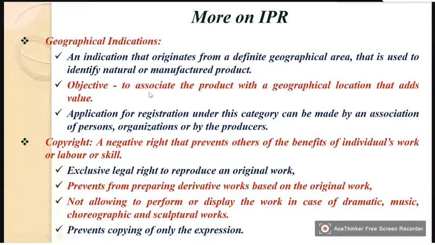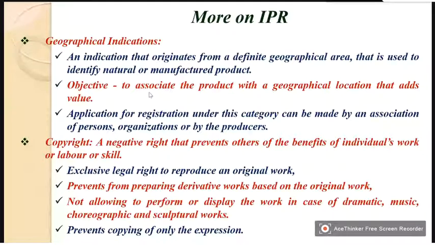Geographical indications are certain items which are identified with a particular locality. To give a very simple and well-known example, Kakinada Kaja. Nobody else can call their product Kakinada Kaja.